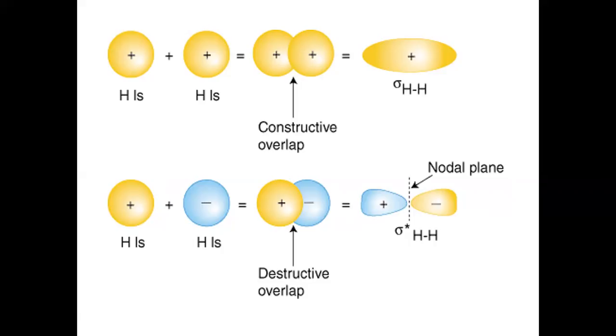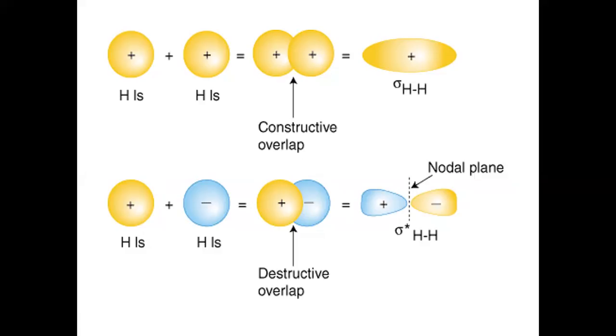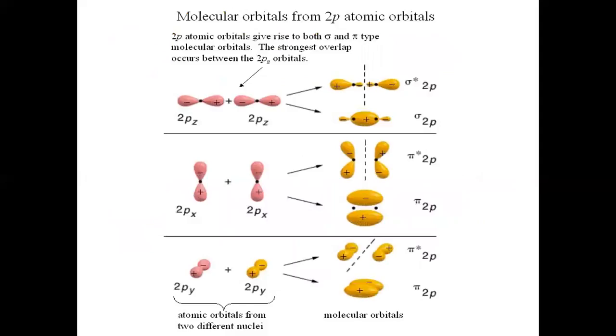Now, talking about the anti-bonding molecular orbital, every electron in it makes a contribution to the repulsion of the two combining atoms. The anti-bonding molecular orbital is formed when the lobes of the combining atomic orbitals possess different signs. These are the characteristics of bonding molecular orbitals and anti-bonding molecular orbitals.